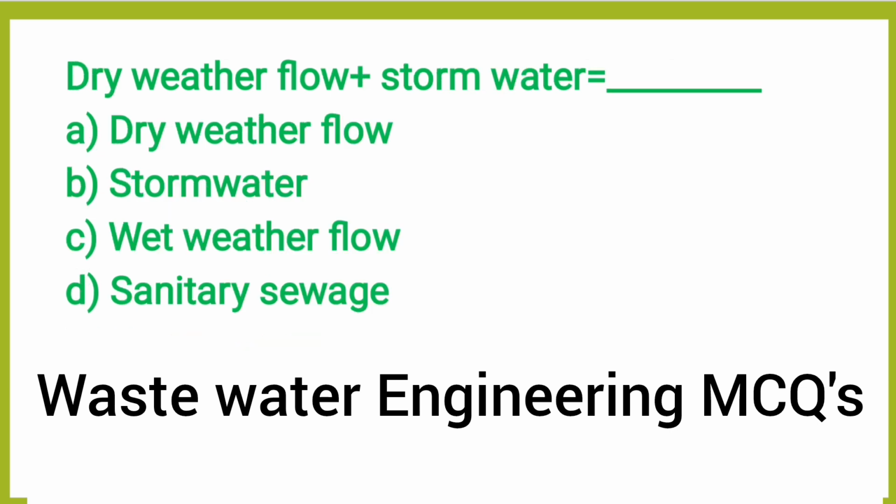Next question, wet weather flow plus storm water equal to option A, dry weather flow, option B, storm water, option C, wet weather flow, option D, sanitary sewage. So the correct answer is option C, wet weather flow. So in the previous question we explained that dry weather flow plus storm water will give the wet weather flow.